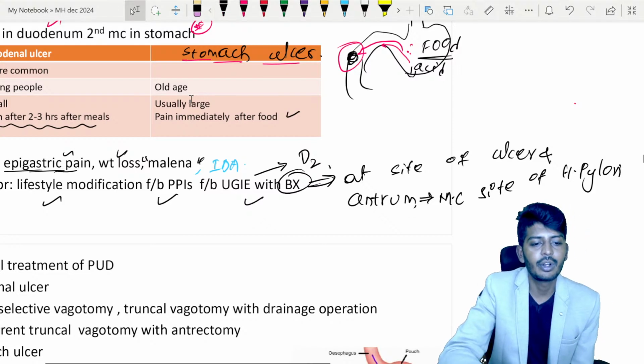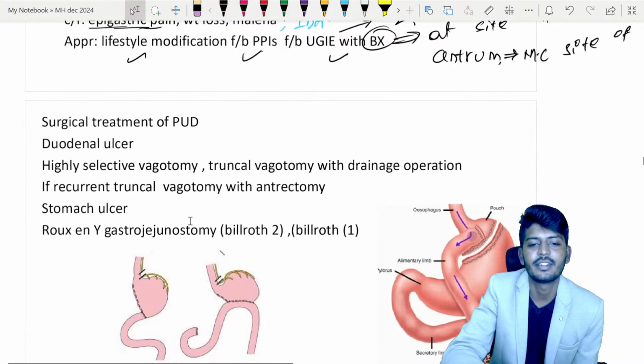Okay. All right. So treatment of the peptic ulcer, all of you know that, sir. We start off with what is that?